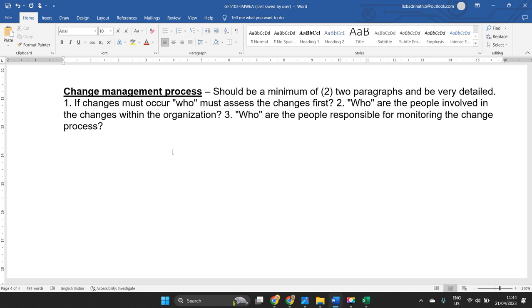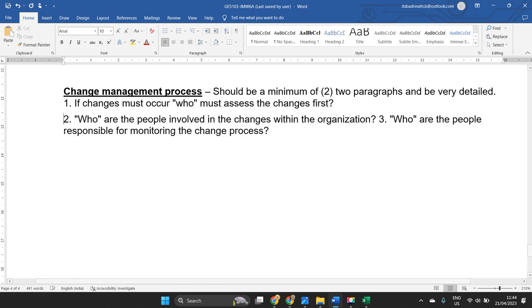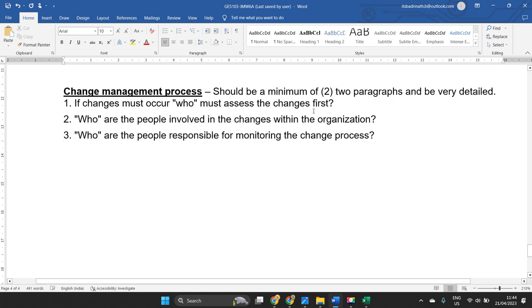In such situations, how can we handle the change management process? Because if you make changes to your project, it definitely influences the budget we have planned, the resources required, and the time we need to complete the project. All these elements will be influenced by the change we implement. Here there is nothing like a chart to create. We want to address three different questions. Make sure you write this in at least two paragraphs.